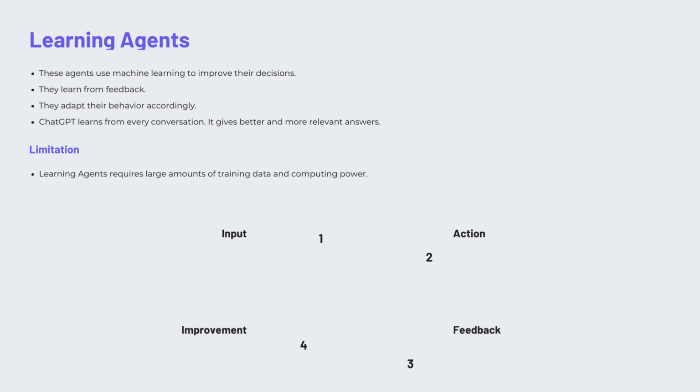Learning agents also have limitations, which is that they require a large amount of training data and computing power.